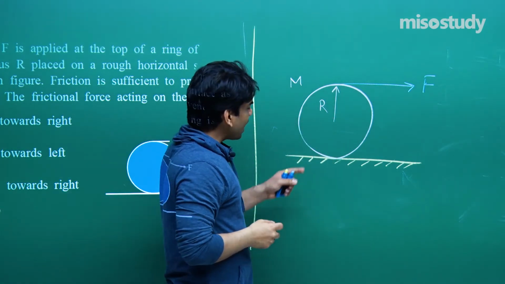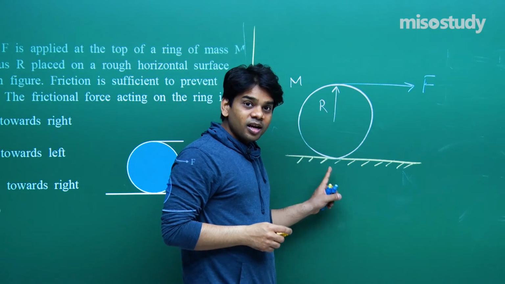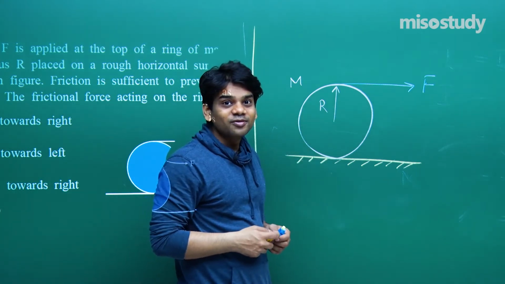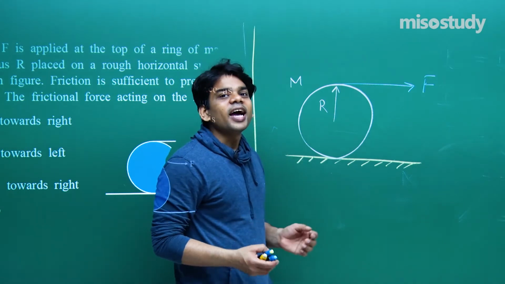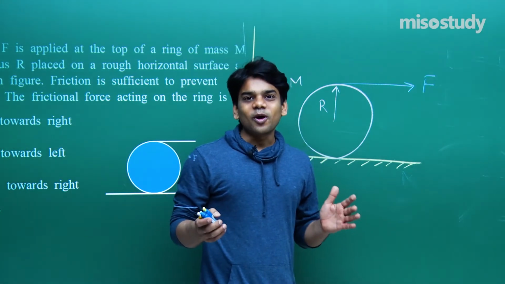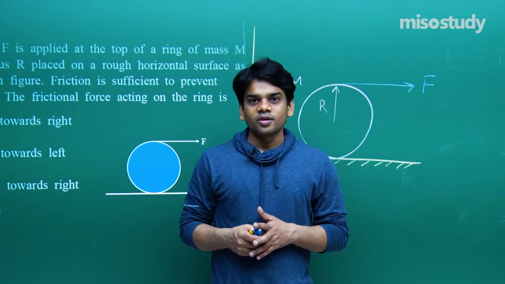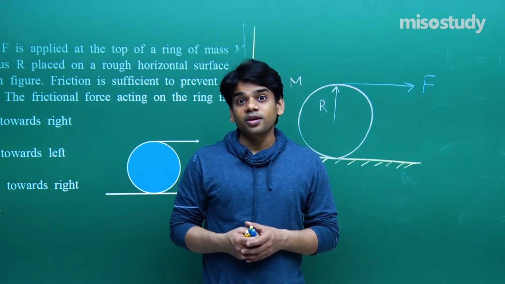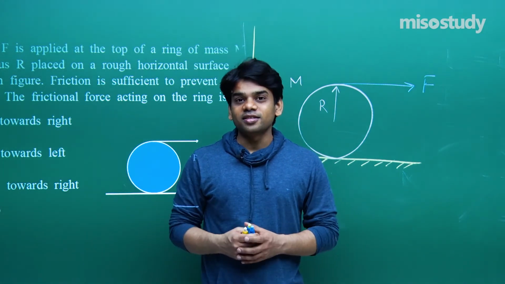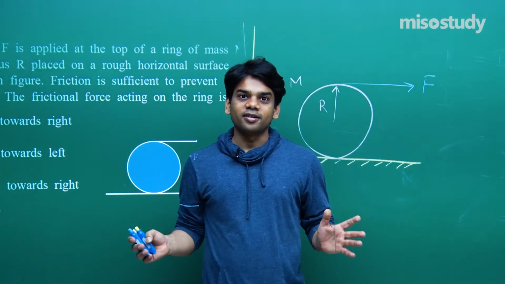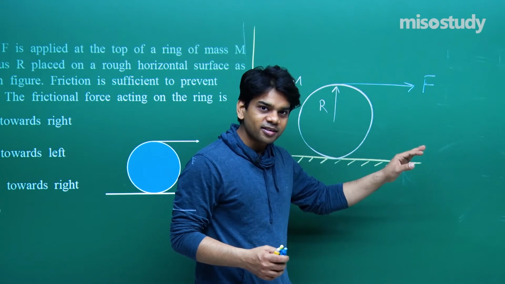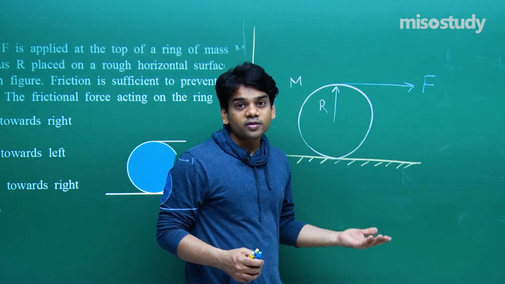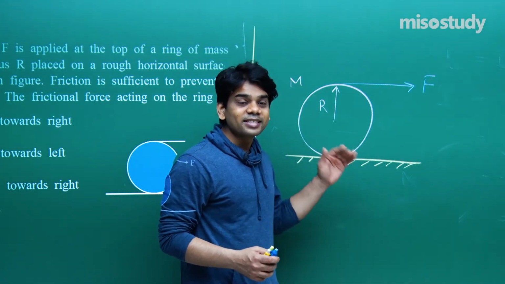Now friction will be acting on the ground. Now we are not aware about the direction in which it's acting, whether it's acting in the forward direction or the backward direction. I have explained to you in rolling motion about the direction of friction force. The direction of friction force can be any, you may start with any direction. Let me tell you, the result will take care. If you have taken the direction in the forward direction, that is the right hand side direction, the answer will come to be positive, the friction force will come to be positive.